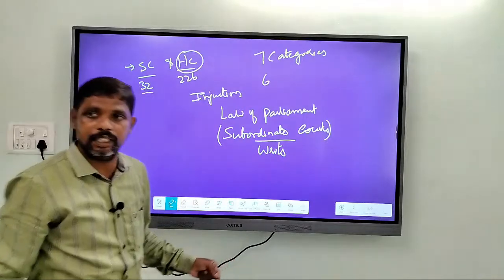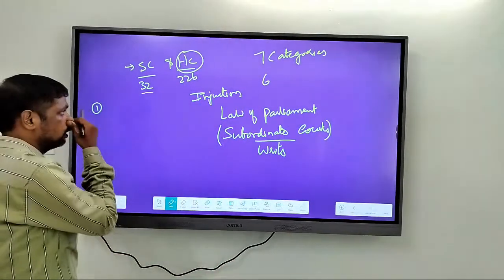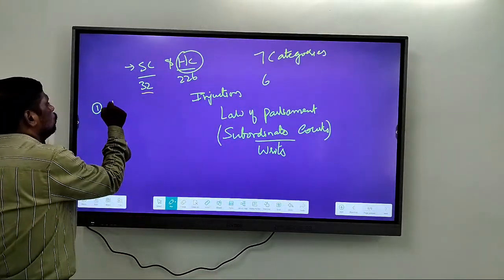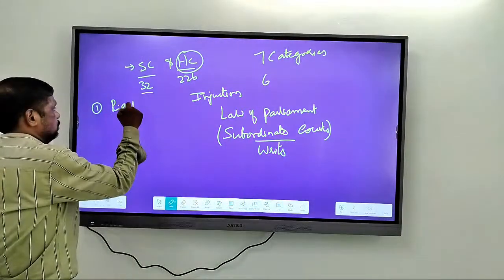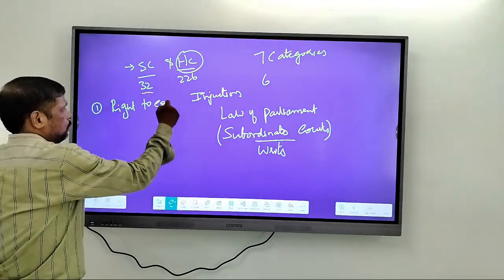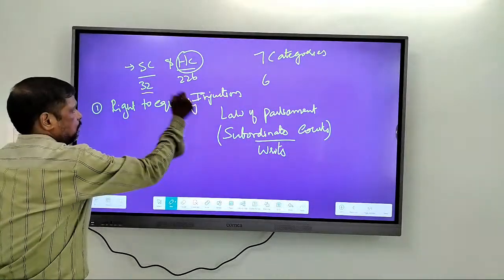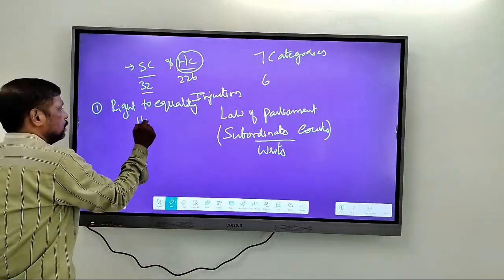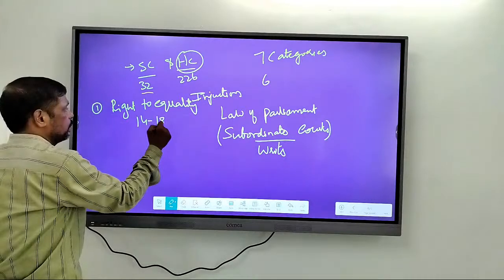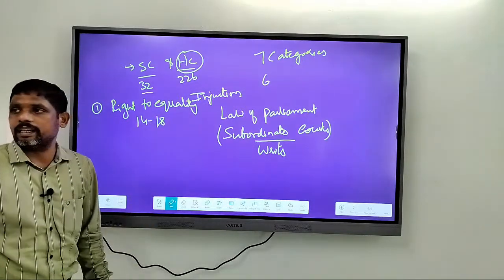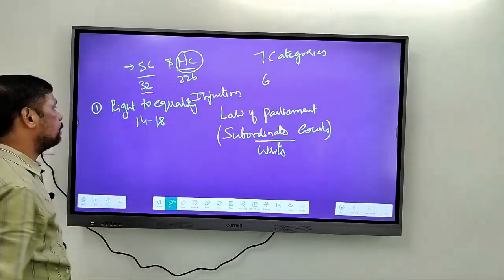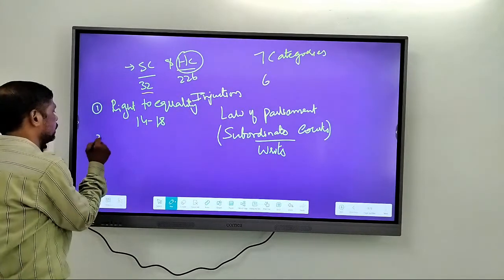The first category is right to equality, mentioned in Articles 14 to 18, which aim at promoting equality.